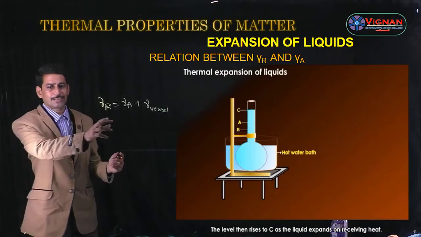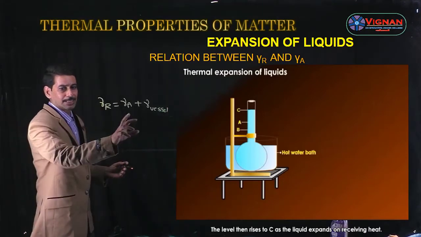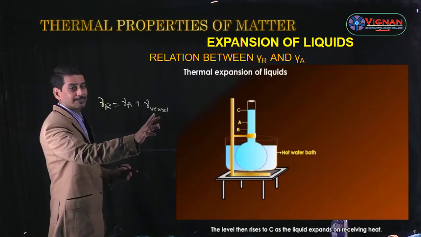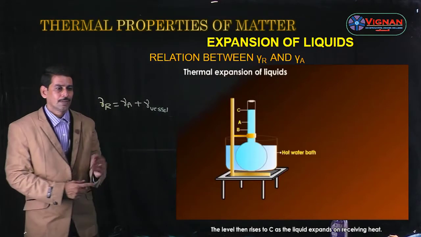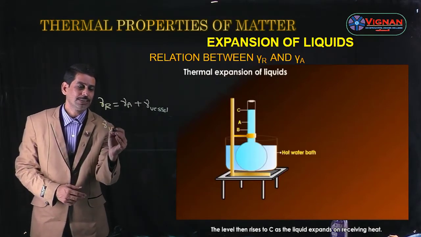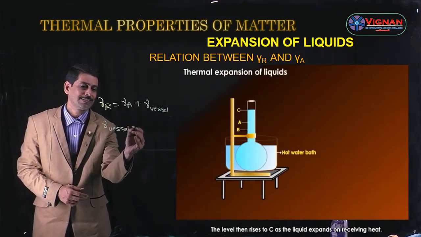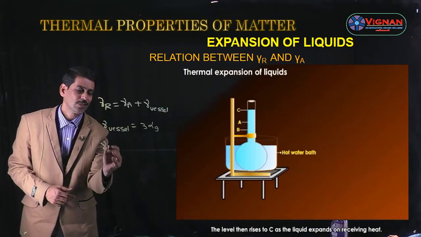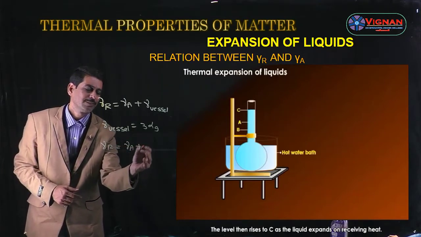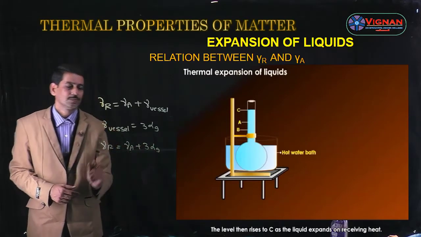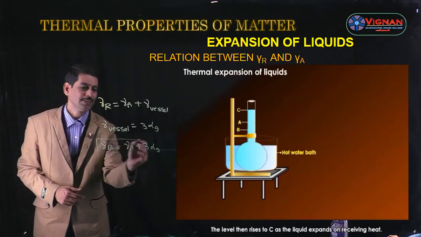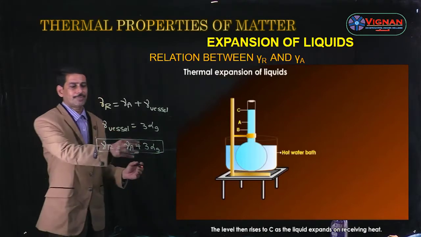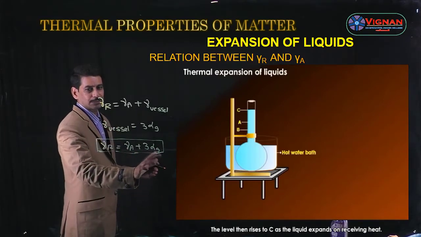Here gamma R is the coefficient of real expansion of liquid and gamma A is the coefficient of apparent expansion of liquid, and gamma vessel is related to the expansion of the vessel, that is the case of solids. And we know from the expansion of solids, gamma vessel or gamma of glass is nothing but 3 alpha of glass. So then we can write gamma R is equal to gamma A plus 3 alpha G, where alpha G is nothing but the coefficient of linear expansion of the glass.